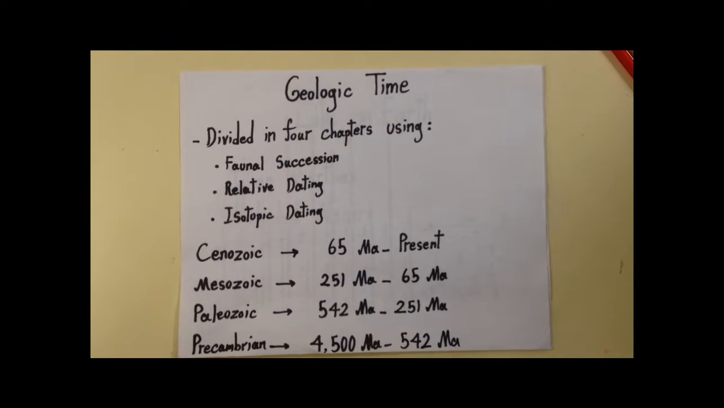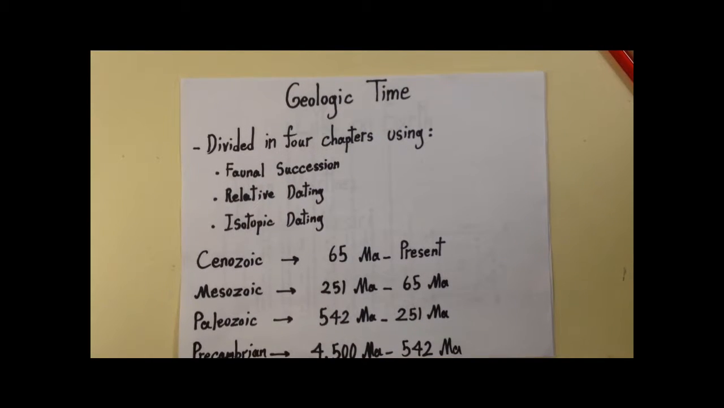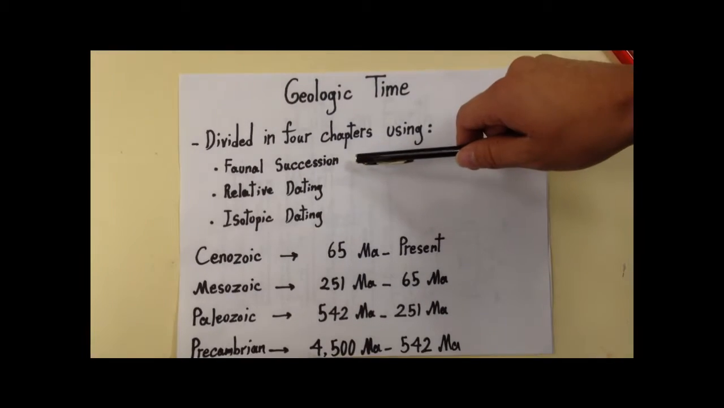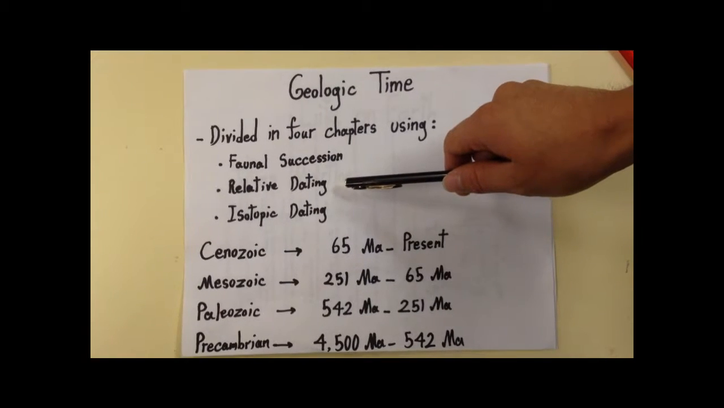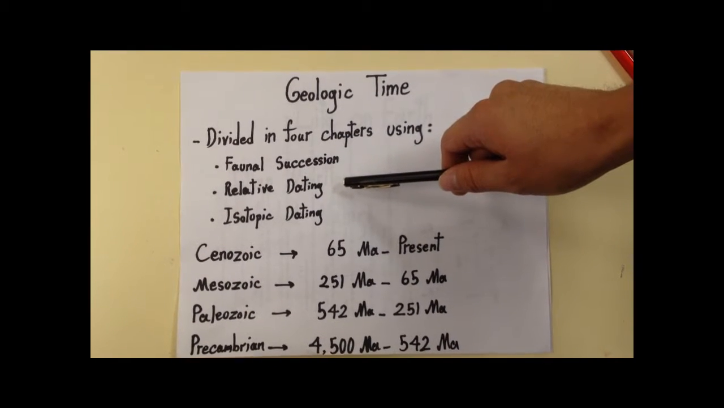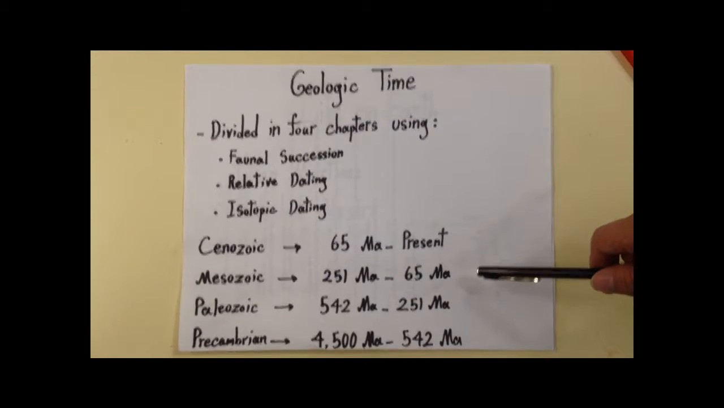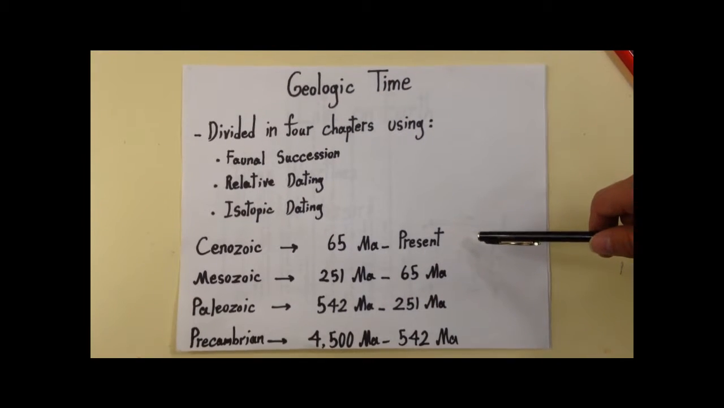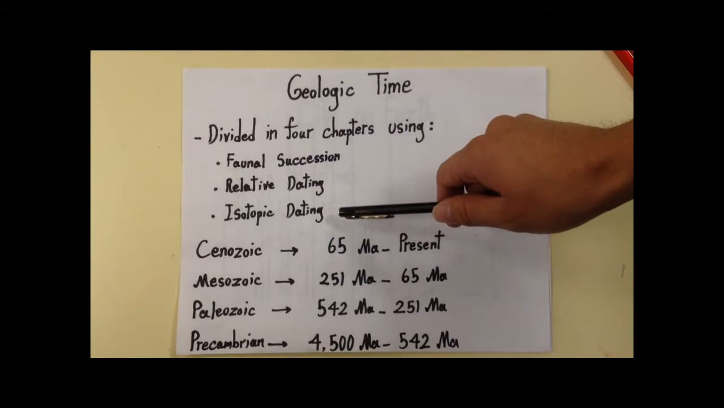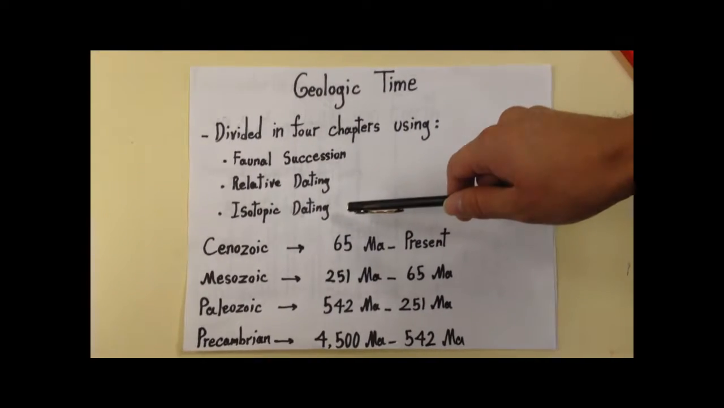Based on major changes in life on Earth through time, geologists use the principles of faunal succession and relative dating to divide geologic time into four chapters known as eras: the Precambrian, the Paleozoic, the Mesozoic, and the Cenozoic. Later, isotopic dating helped to estimate the starting and ending dates of each era.